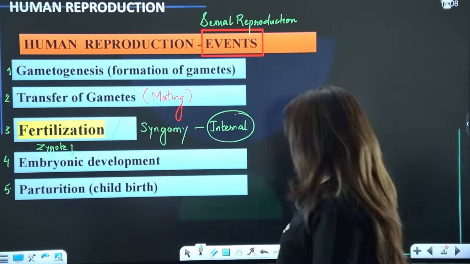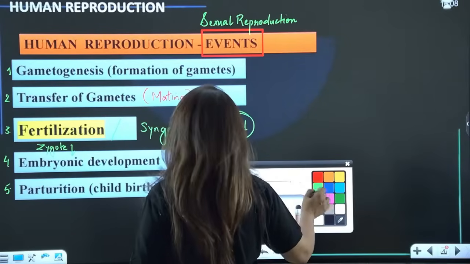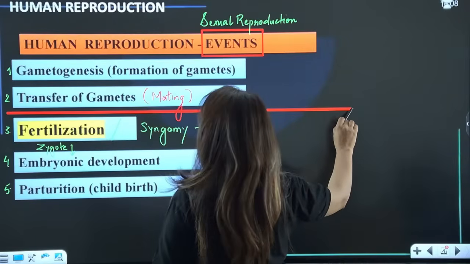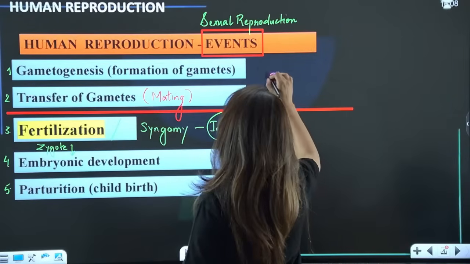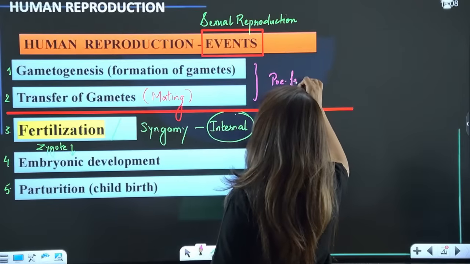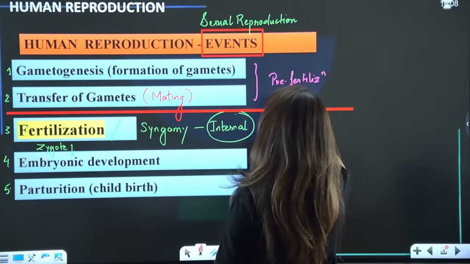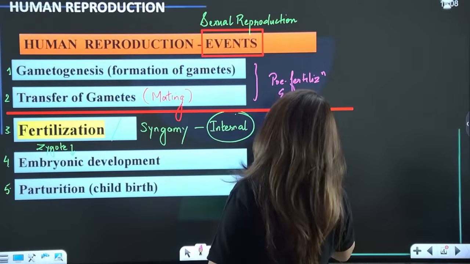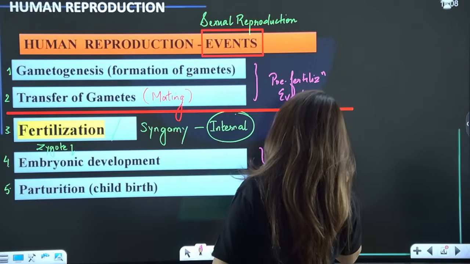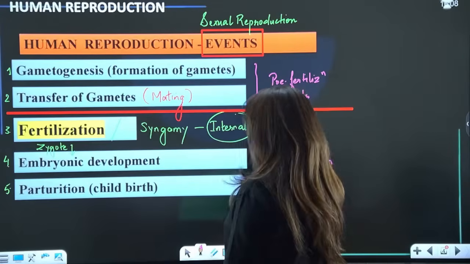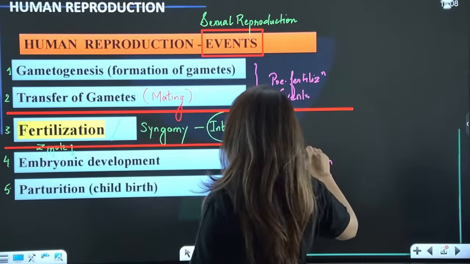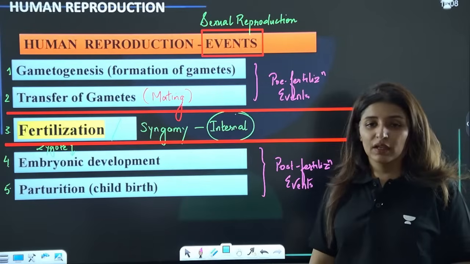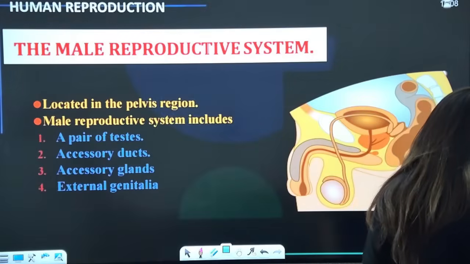Yes, is this point clear? All right. Now guys, out of these five steps, please listen. Out of these five steps, the first two steps constitute pre-fertilization events, right? While these two steps constitute the post-fertilization events. Is it clear? Please tell me all these points are clear. Shall we move on now? Moving on now. All right.